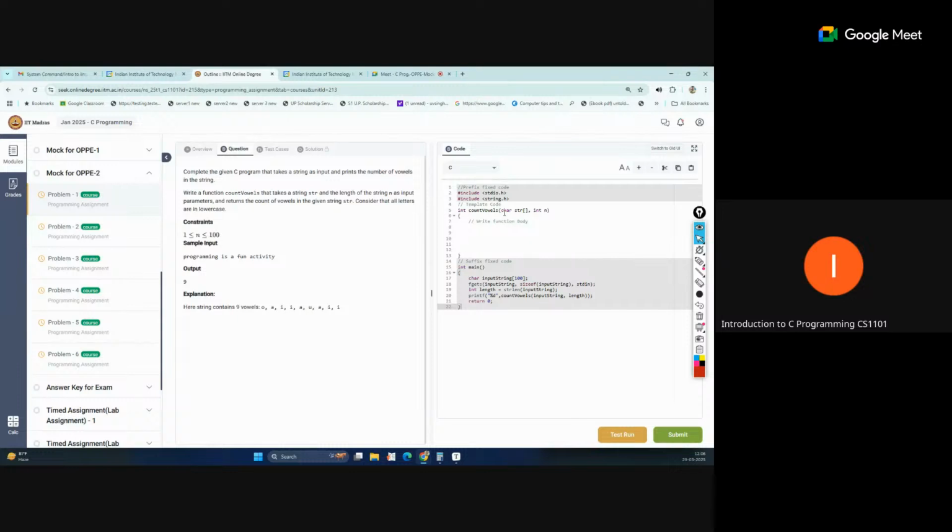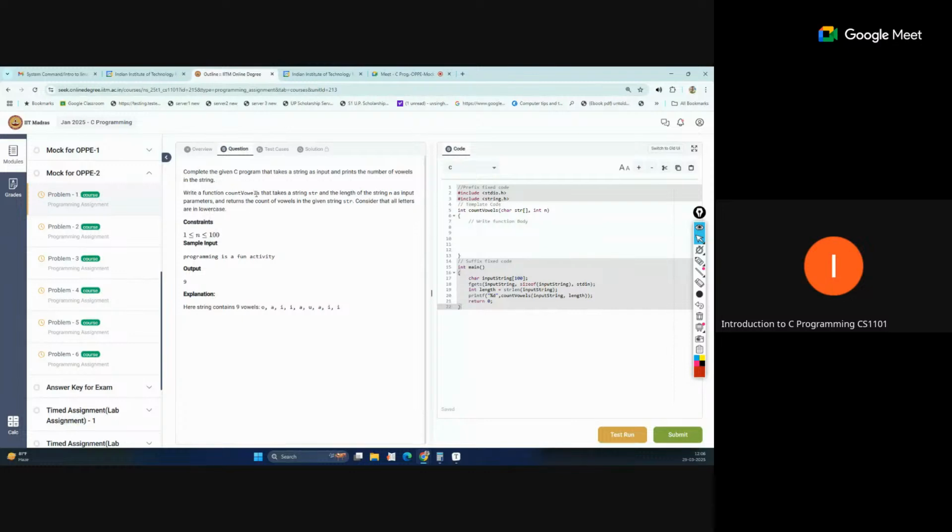This time you may also get questions like completing the main function part only, or writing the function part only. So just read the question carefully to see what is actually asked. The first question is to complete the C program that takes a string as input and prints the number of vowels in the string.